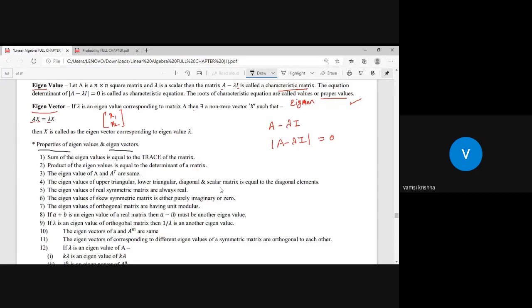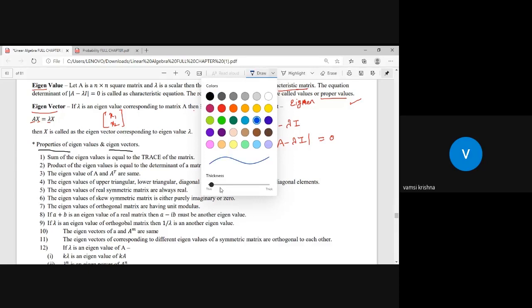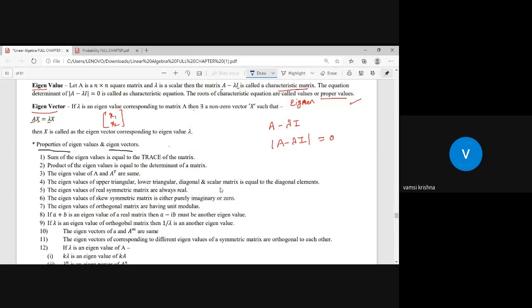Okay, students. Now these properties are very important. These properties are helpful to us to solve many questions, many GATE questions. Be careful about these properties. Let us see these properties one by one. Okay, the first property,